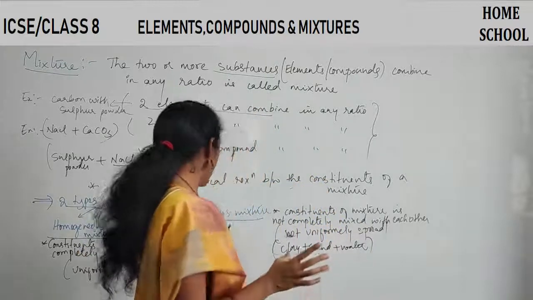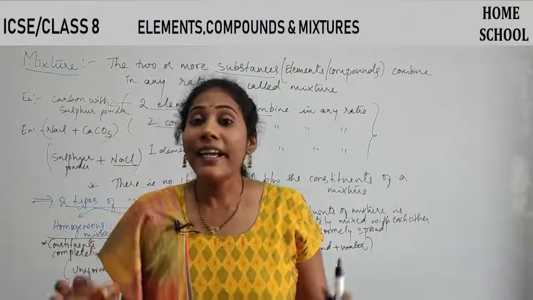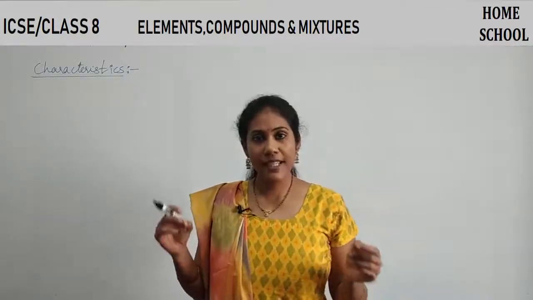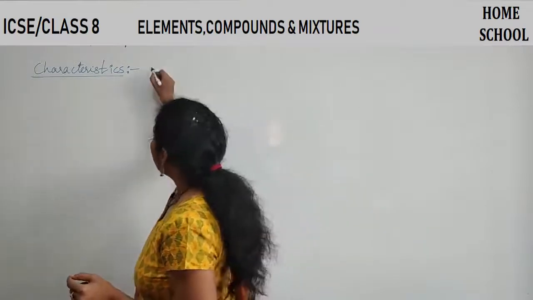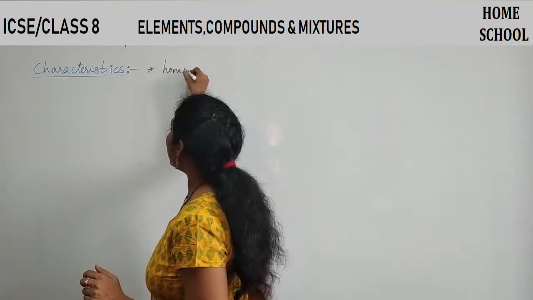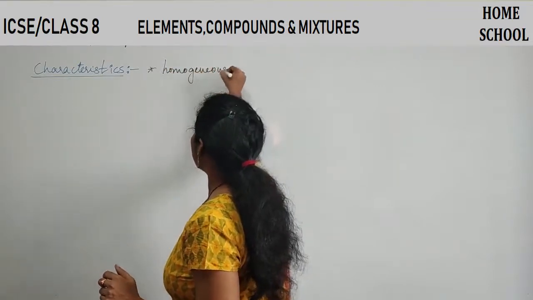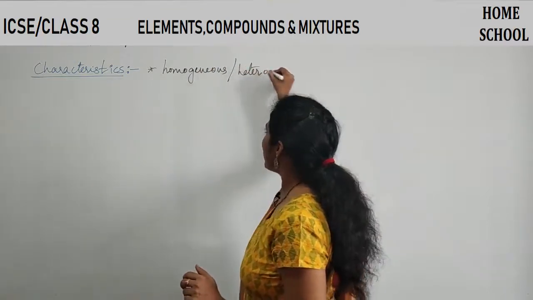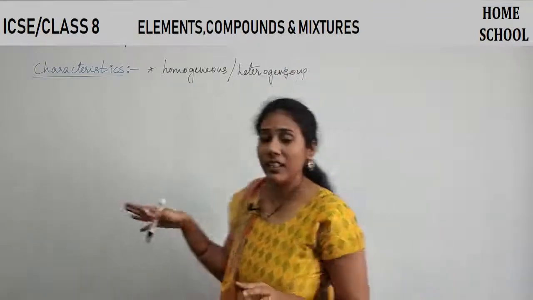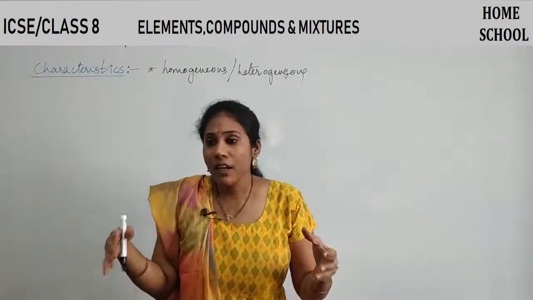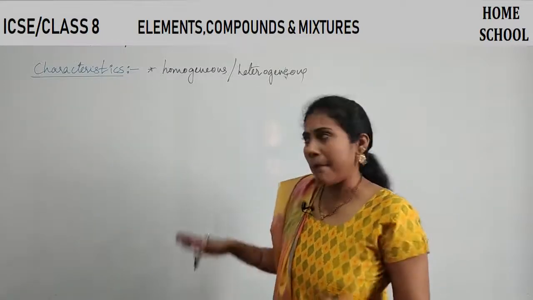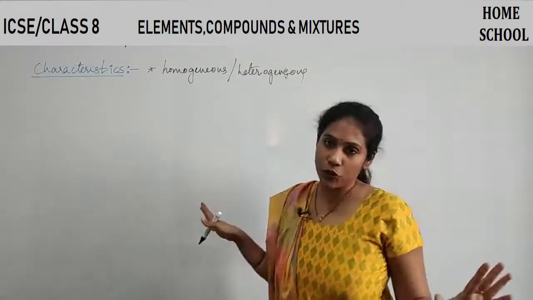So, such a mixture is a heterogeneous mixture, right? And now, let us study some characteristics of mixture. Coming to the first characteristic, first and foremost, the mixture can be homogeneous or heterogeneous. That means the constituent particles can be completely mixed with each other, or they are not completely mixed with each other. So it can be of any condition. Some mixtures are homogeneous and some mixtures are heterogeneous.